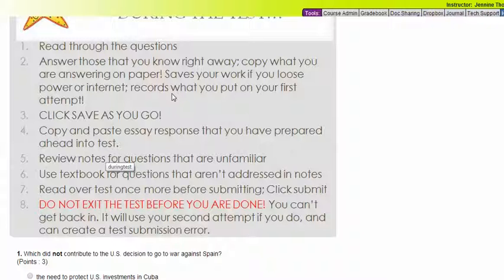Write down 1 through 26 with an A, B, or C next to your answer and title your paper Unit 2 test so that you will always know what you answered the first time around. Your short answers should be prepared in advance, those should be typed out in advance, so you should already have those.